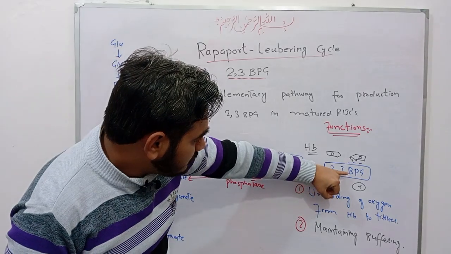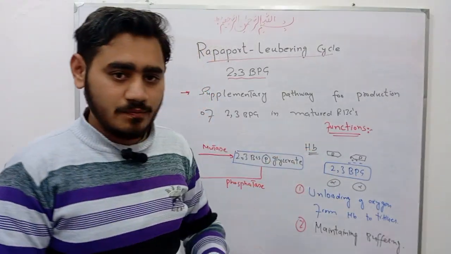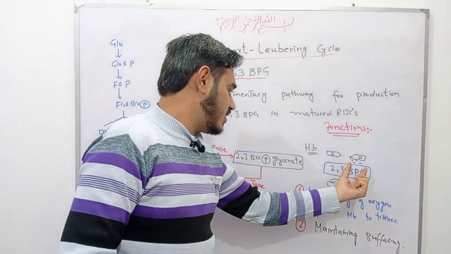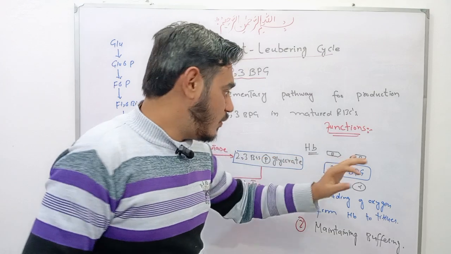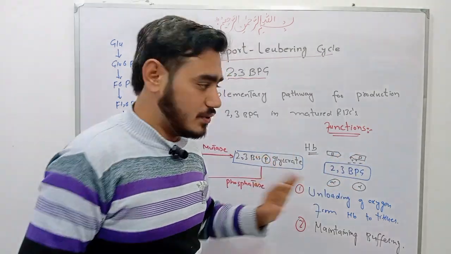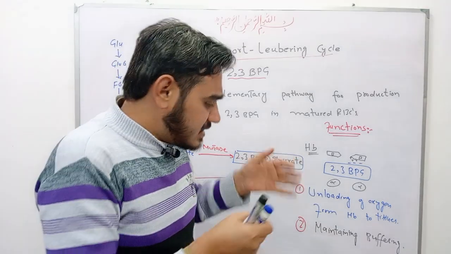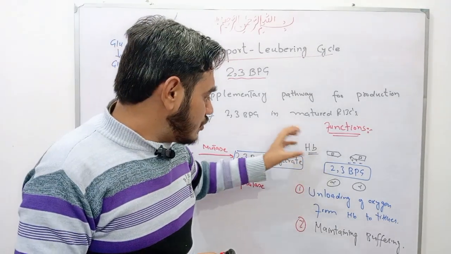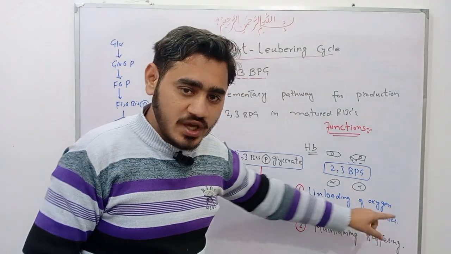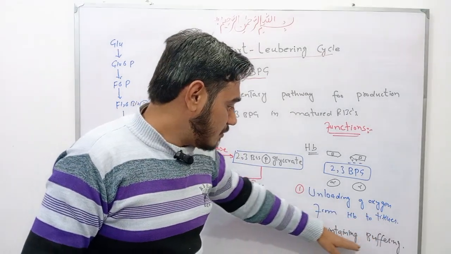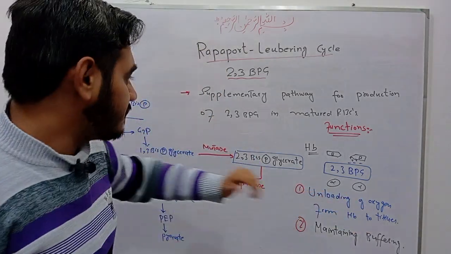Basically, this 2,3-bisphosphoglycerate compound occupies the central pocket of the hemoglobin molecule. It is a negatively charged compound due to the phosphate group, and it gets attached to the positively charged amino acids of the beta chain of hemoglobin. As it occupies the central pocket of hemoglobin, it is responsible for the unloading of oxygen from hemoglobin to tissues, and it is responsible for maintaining buffering action due to the phosphate group. So this is the function.